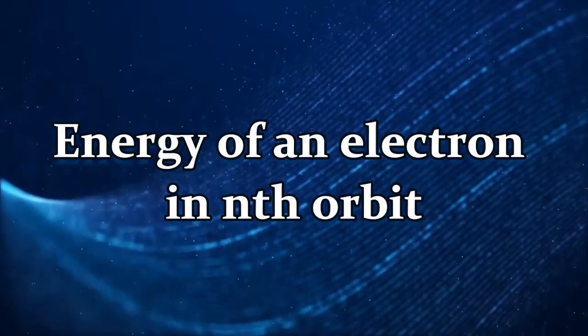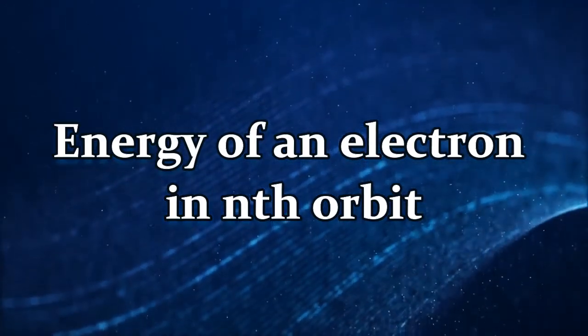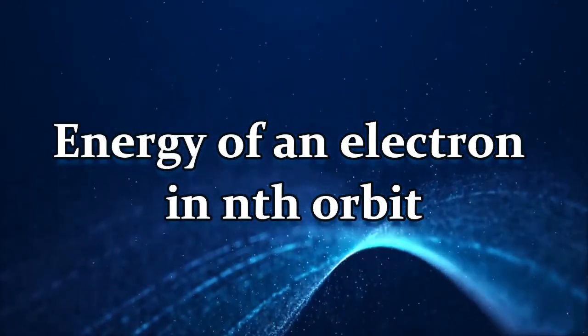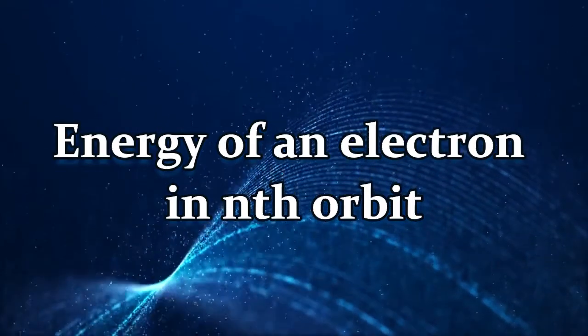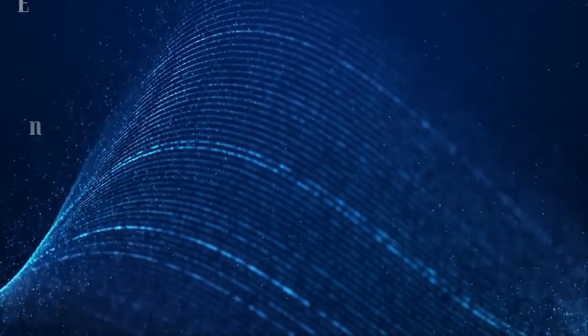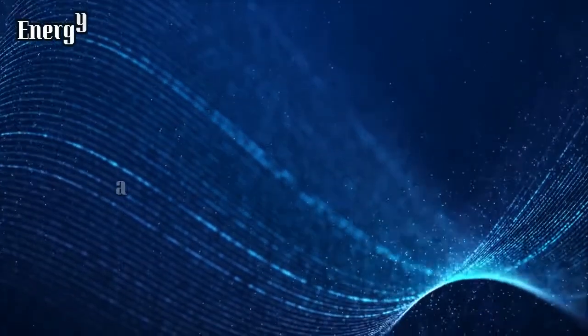Again we would like to remind you of what we did in the first lecture: if the electron moves towards the nucleus, its energy will decrease, and if it moves away from the nucleus, its energy will increase, right?